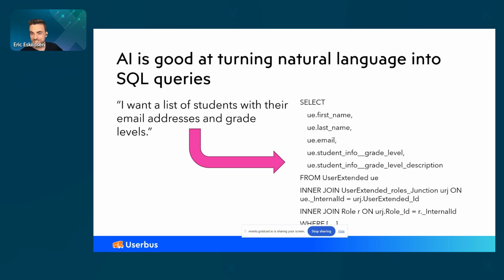Truncated there a little bit. So notice some cool things here, by the way. I just said I want a list of students with their email addresses, and so Claude inferred, hey, if they need a list of students with something else, we need to know a little bit about the student. So it put over their first name, last name, and if we didn't want that, we could tweak what we sent it and say, hey, please don't include first name, last name, just email address is enough, and it would do that for us.